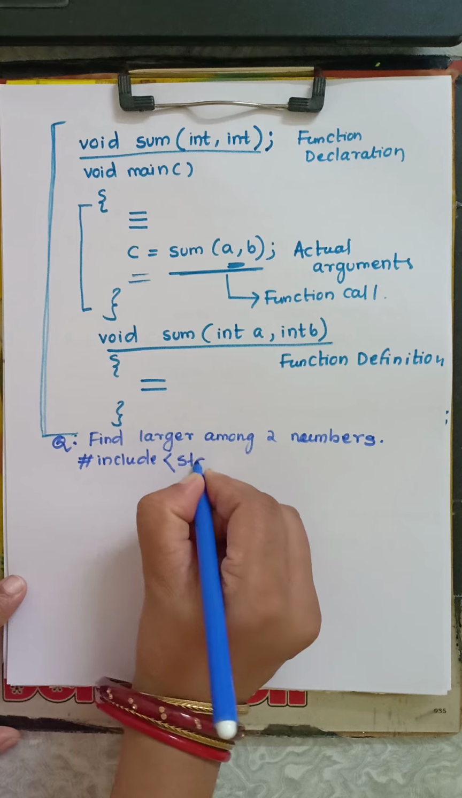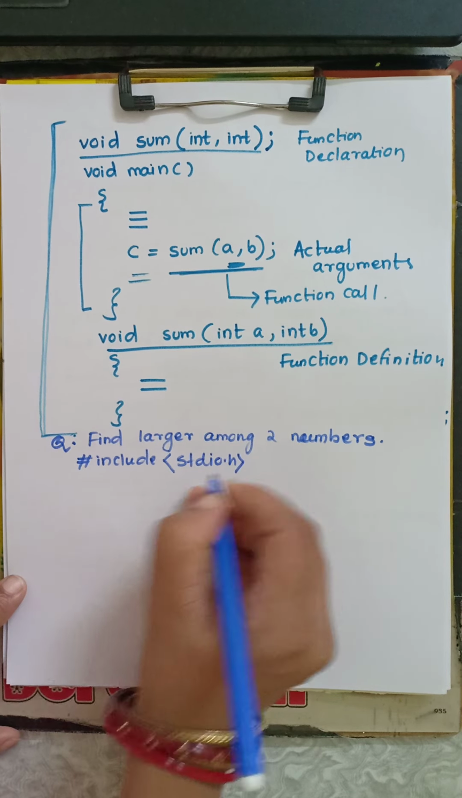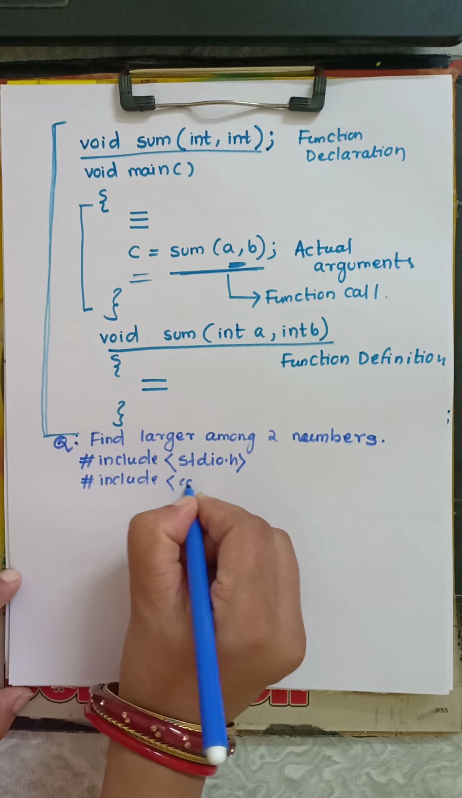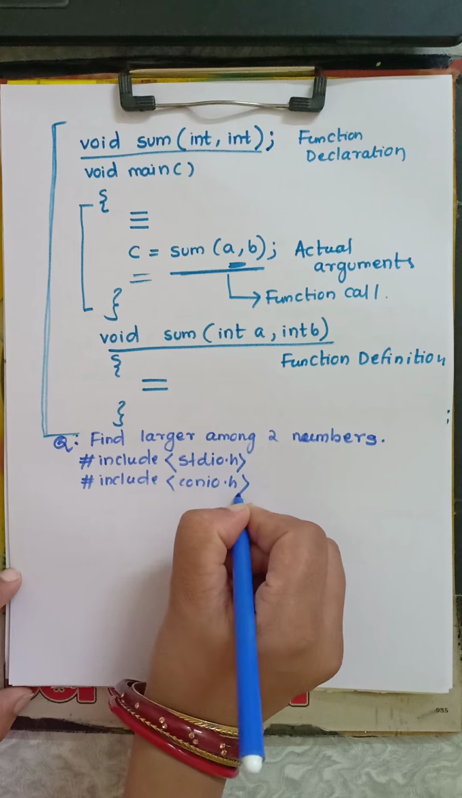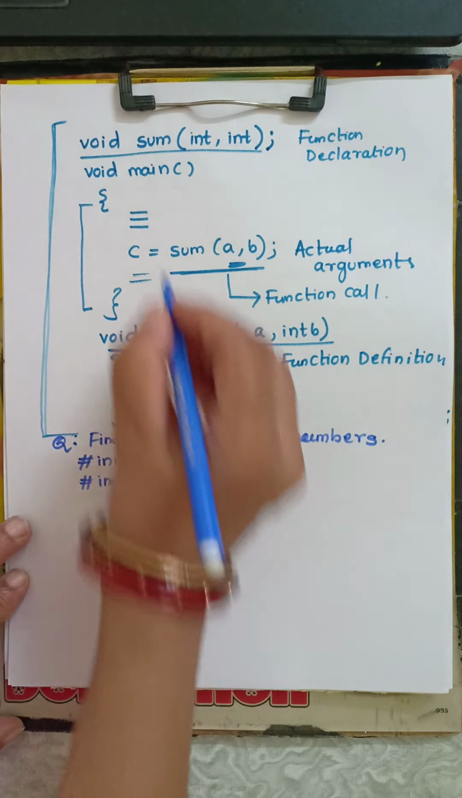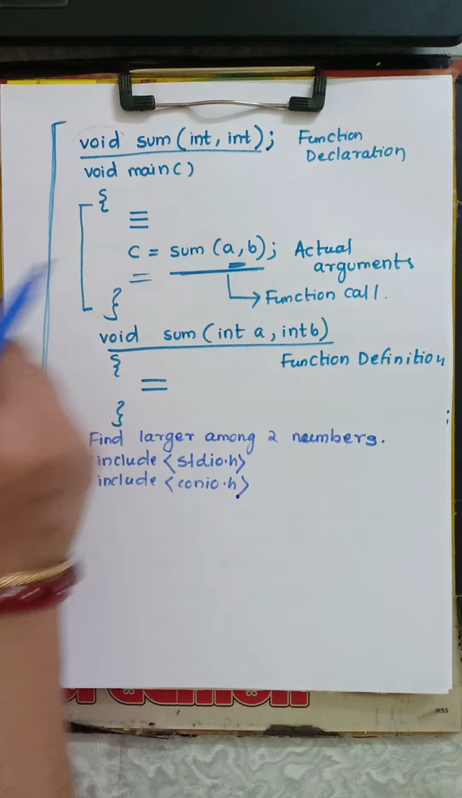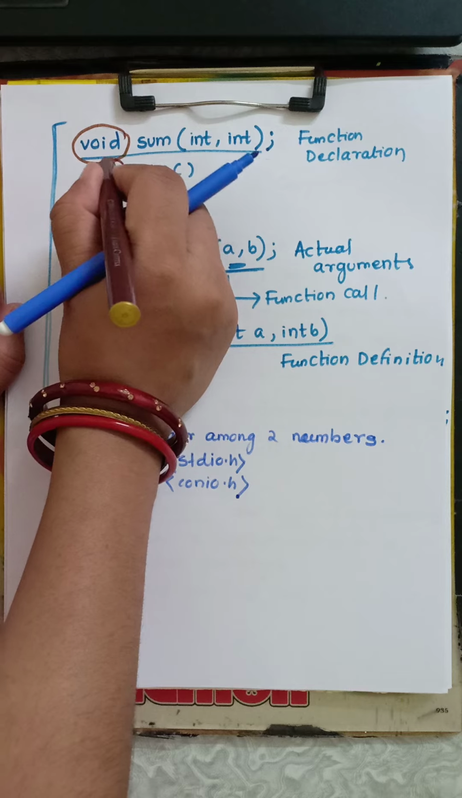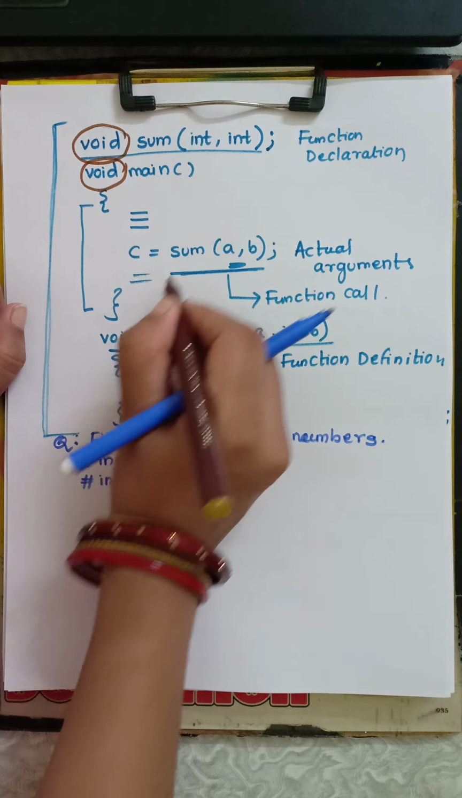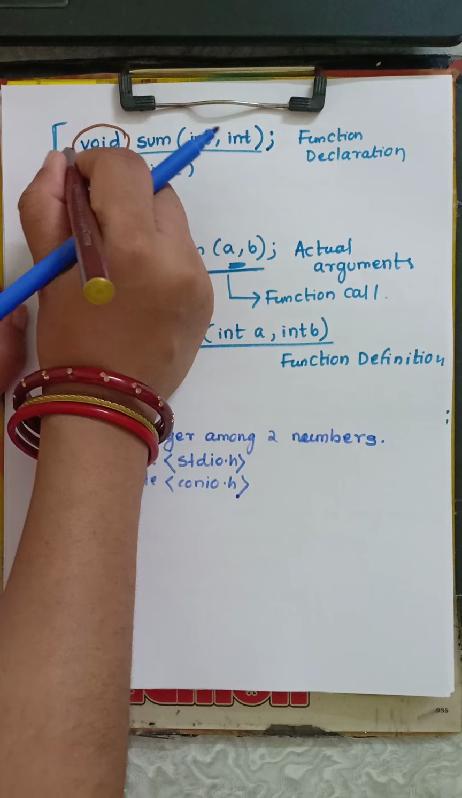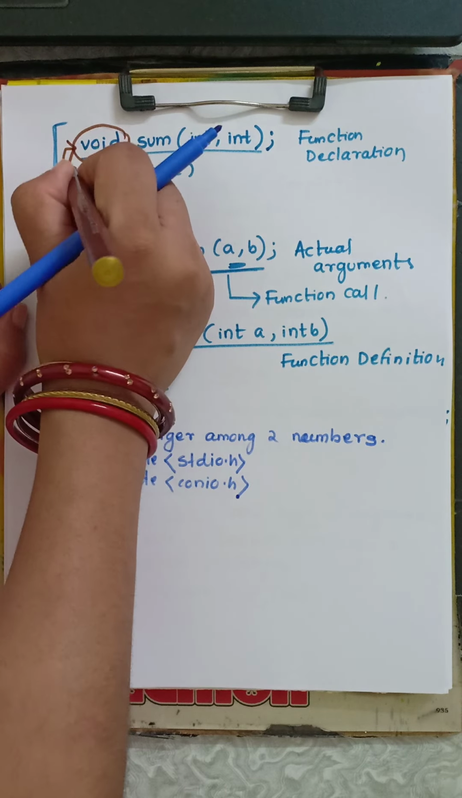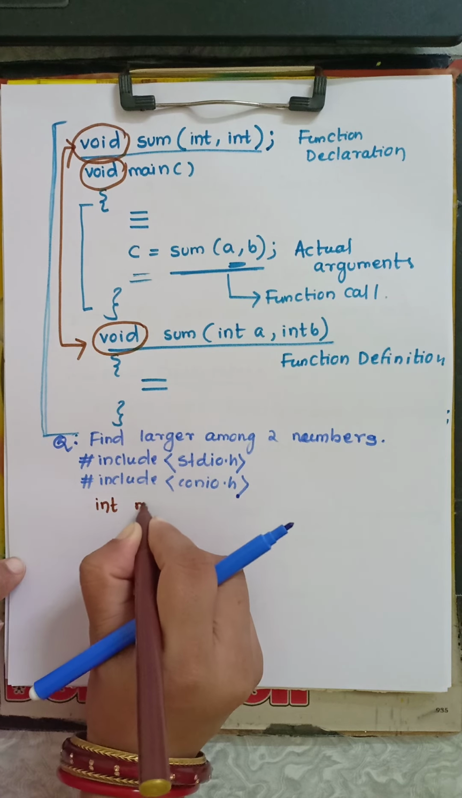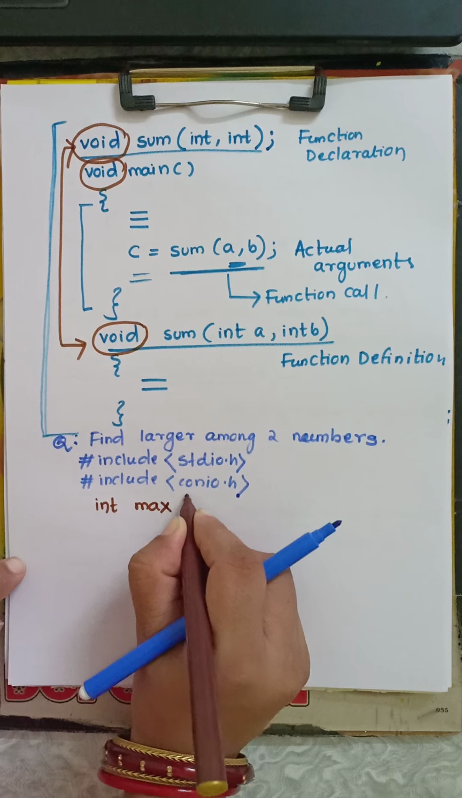Include stdio.h, include conio.h. Next I write the function declaration part. So here I use void, which means there is no return type. In our main function we use that, and here I use the same return type. Okay, so here I use another one. Here I return an integer value, int max. My function name is max.